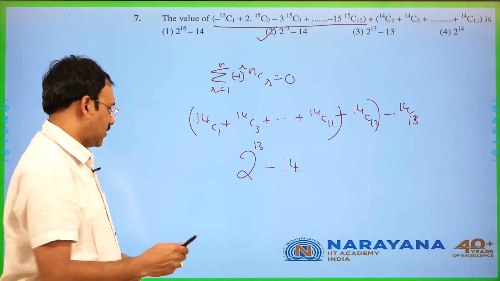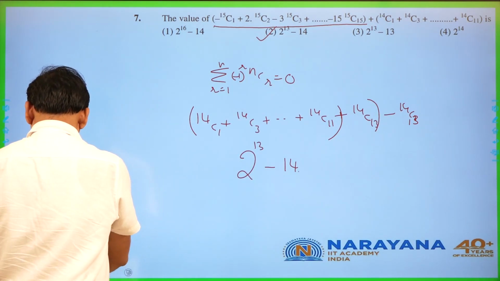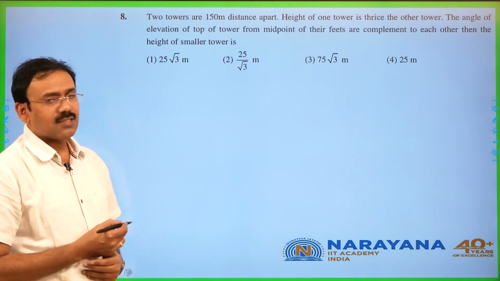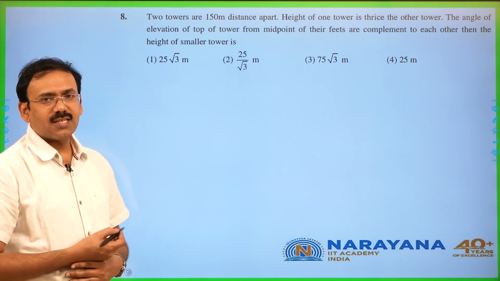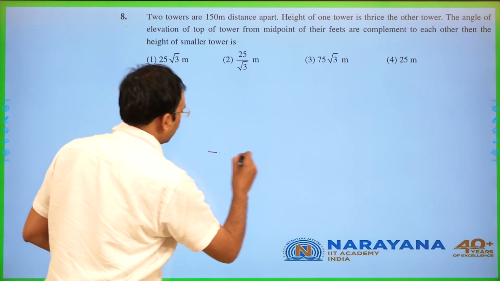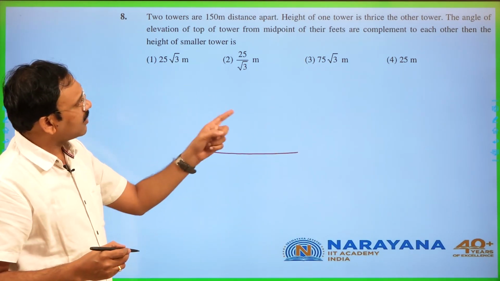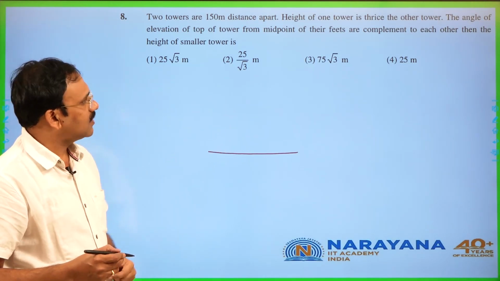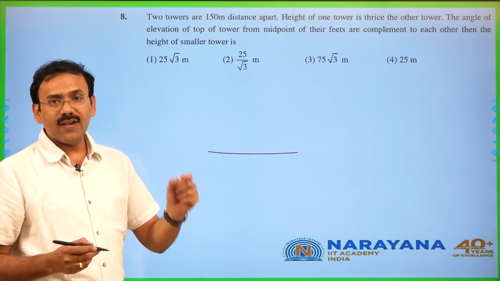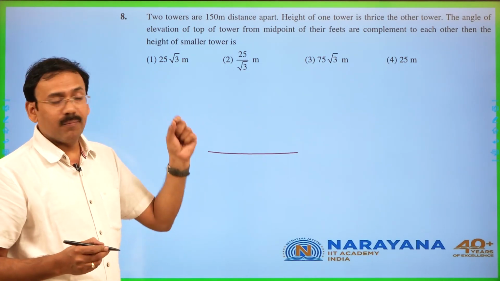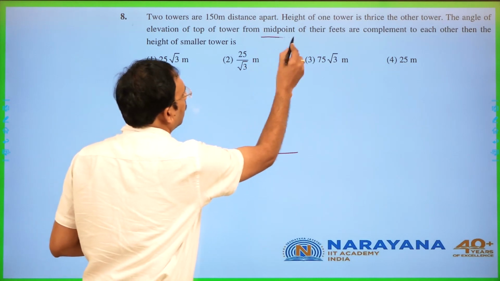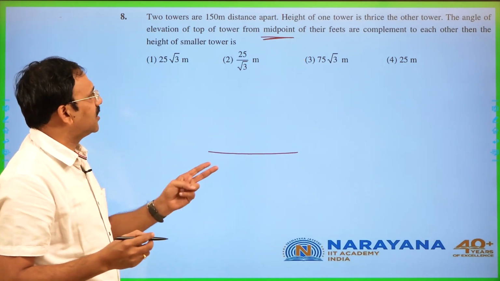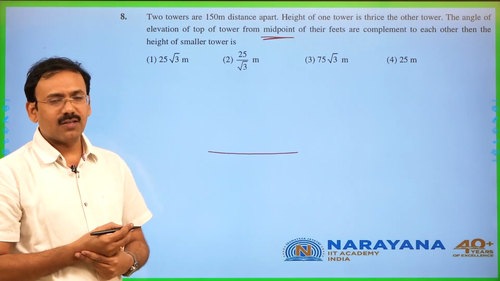A simple question. The next, you see, two towers are 150 meters distance apart. There are two towers and the height of one of the towers is thrice the other tower. The angle of elevation of the top of the towers from the midpoint of the feet, this is important, are complementary to each other, then the height of the smaller tower.